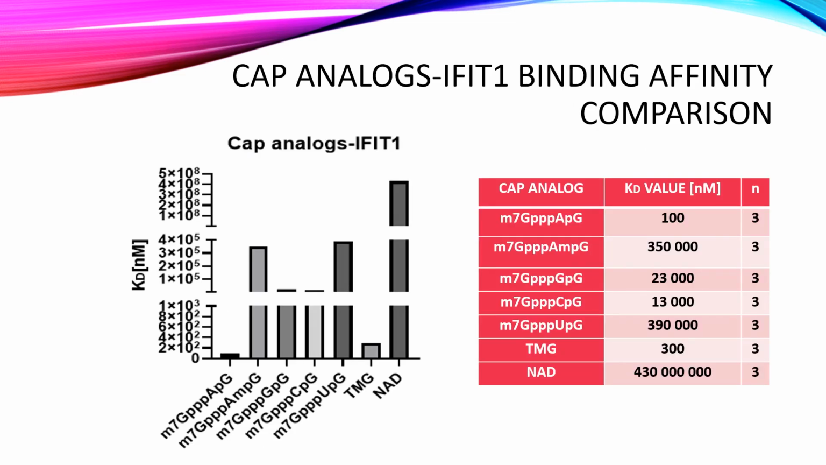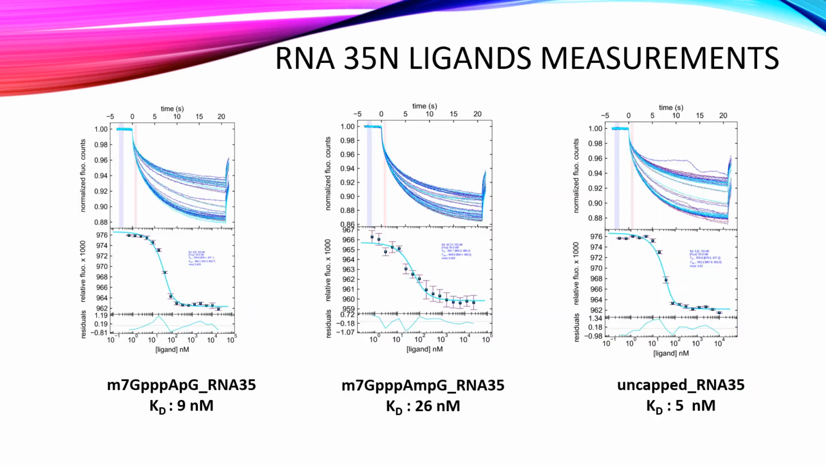Summarizing this set of ligands, we conclude that the strongest affinity of the IFIT1 protein for the cap0 and 7-GPP-APG was confirmed. Interestingly, changes at the second position on the cap significantly weakened the affinity, as did methylation at this position. We proceeded to examine the ligands of the capped RNAs with the IFIT1 protein.